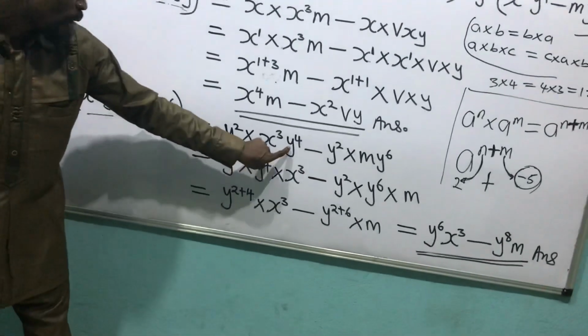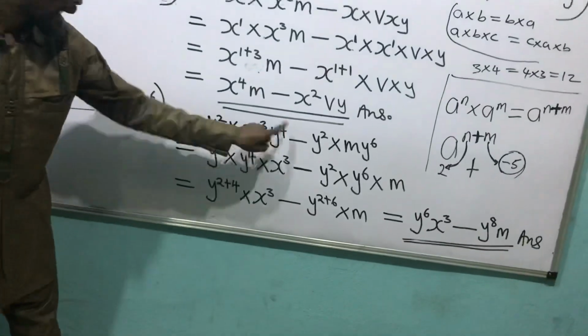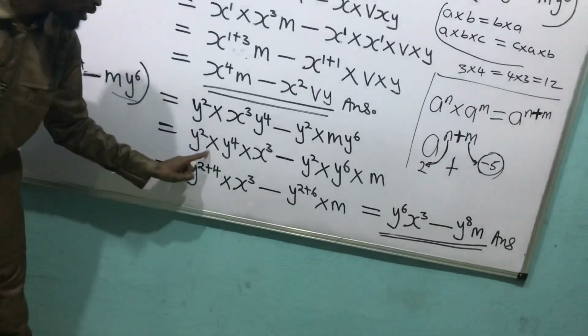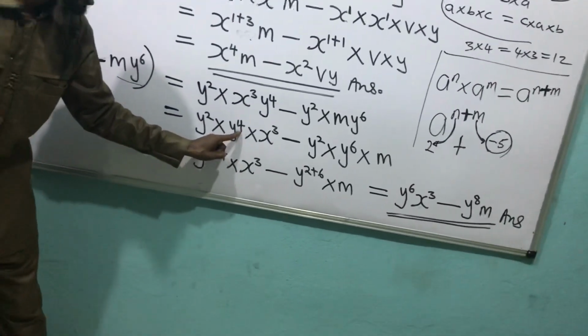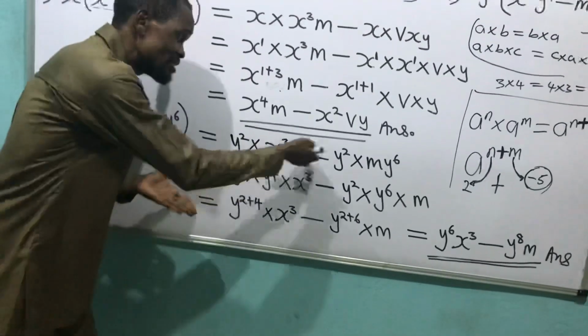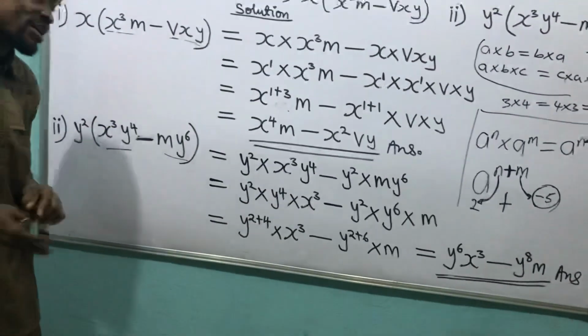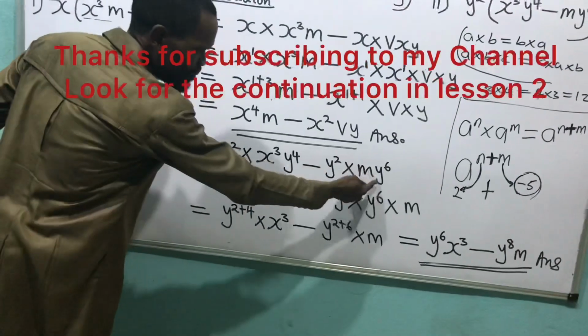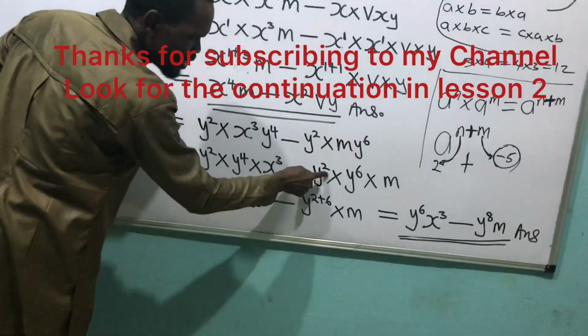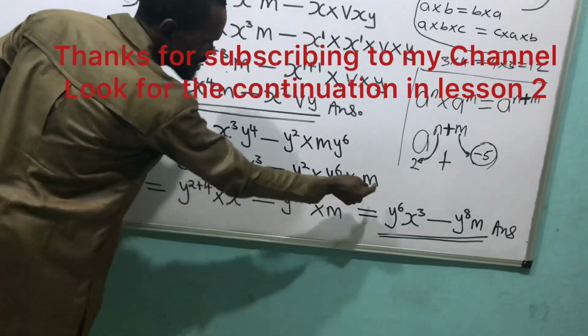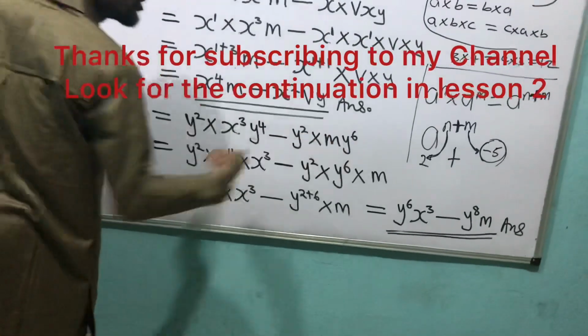I know that this y is here, y raised to power 4. I bring it, it becomes y raised to power 2 times y raised to power 4. Is that the same thing as this part right here? You remember what I said over here. Then coming over here, this one becomes y raised to power 2 times y raised to power 6 times m. It's the same thing as what we write here.